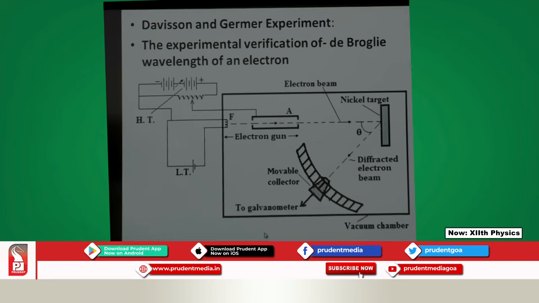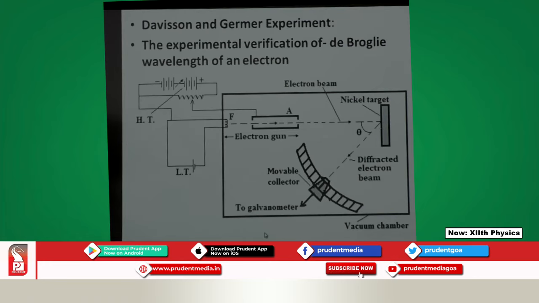This gives a constructive interference of all those electrons which are scattered by the different layers of atoms in the nickel target. It gives a diffraction pattern, and from the maxima and minima of that pattern we can find out the wavelength of the electrons coming out.